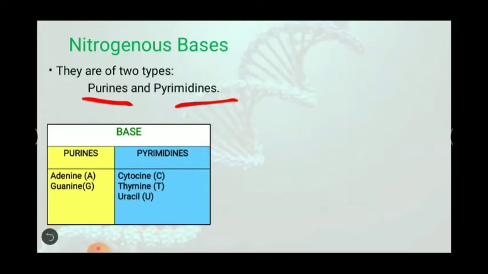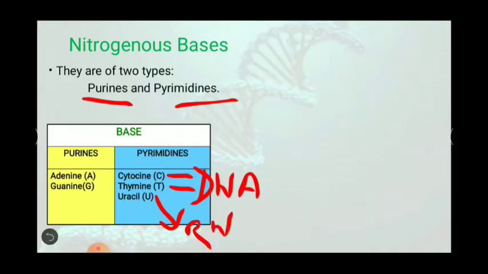Among these, cytosine and thymine are present in DNA, and uracil is present in RNA. This is the difference between DNA and RNA. DNA consists of nitrogenous bases A, T, G, C, and RNA consists of A, U, G, C. Let us see their structures.